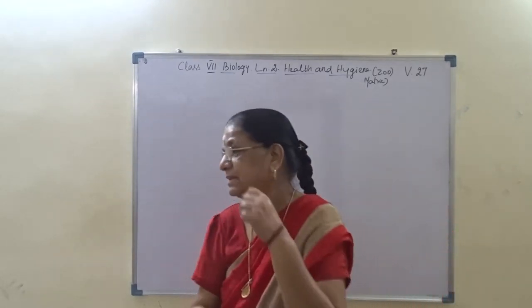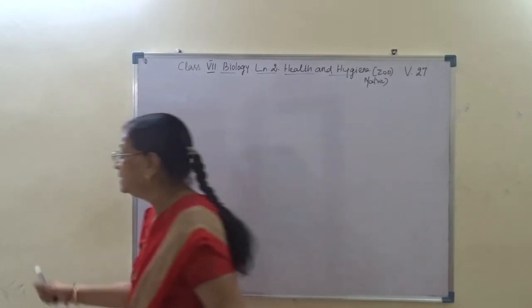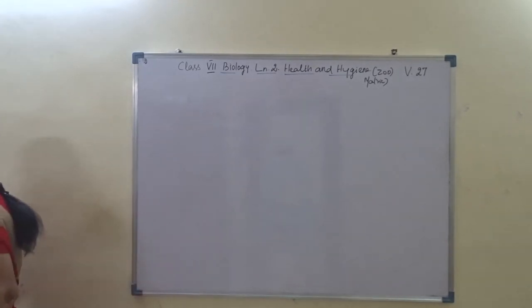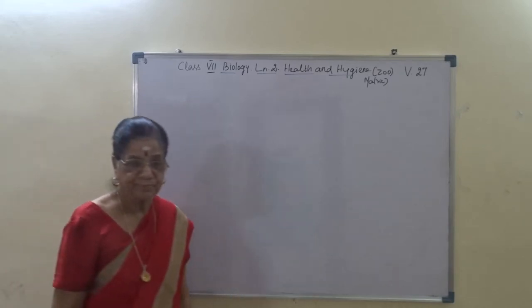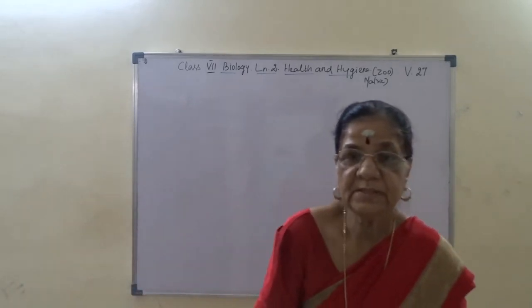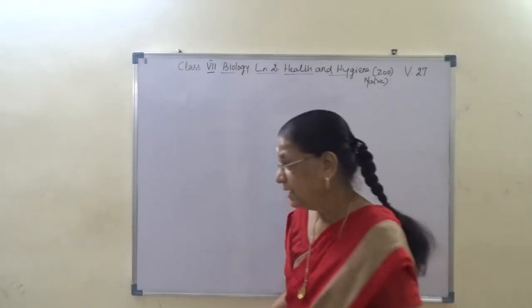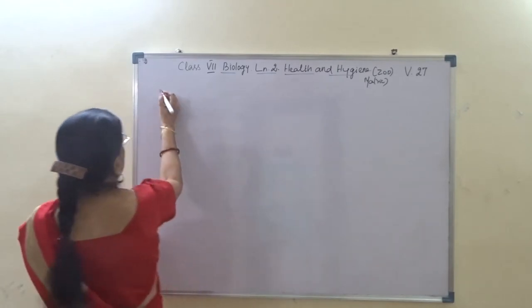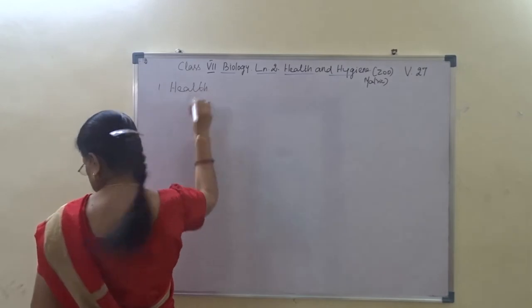What do you understand by health and hygiene? What does it mean? We have learned health and hygiene in the Samacheer book. First, health is a state of well-being.